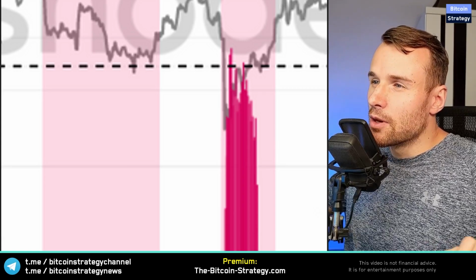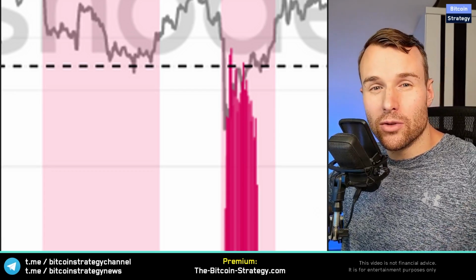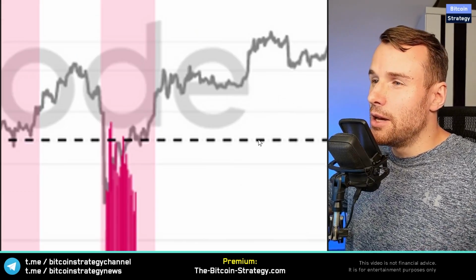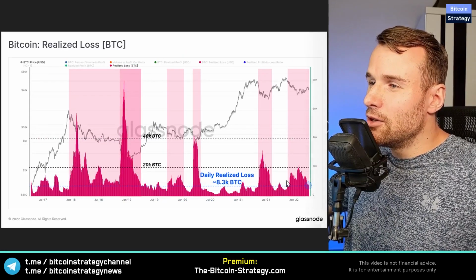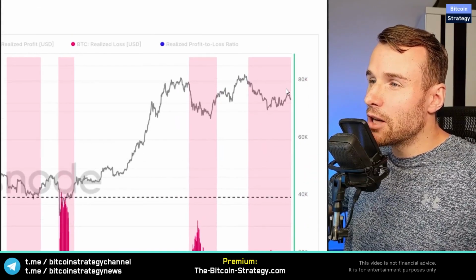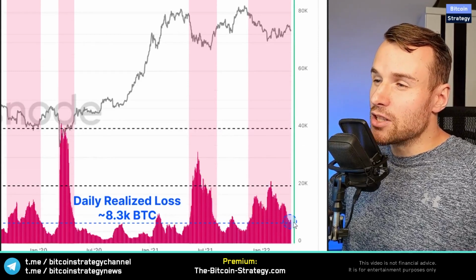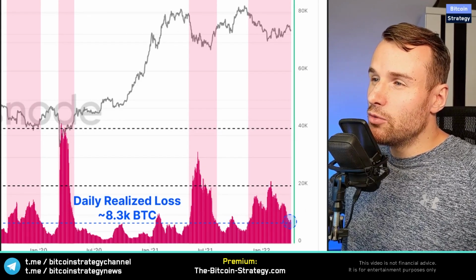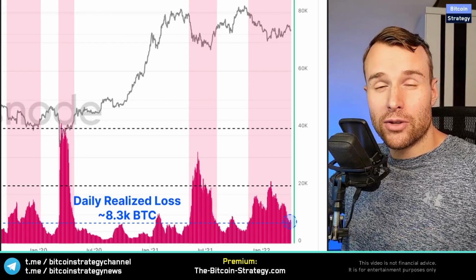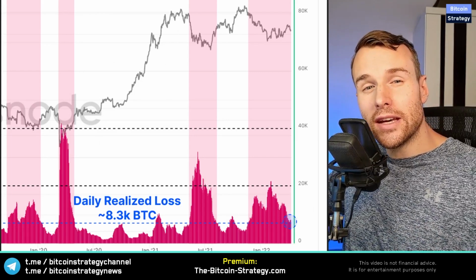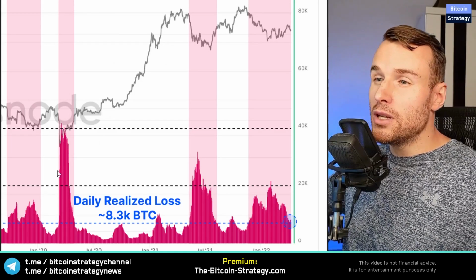This is where then the weak hands move their money to the strong hands that are willing to buy the dip. And currently we are in no such movement. We have come down quite a bit, but people are not panicking at all. I would imagine we could see a similar move if we suddenly were to crash, right? If Bitcoin suddenly crashes to say 28K within a few days, then you'd probably see something similar.